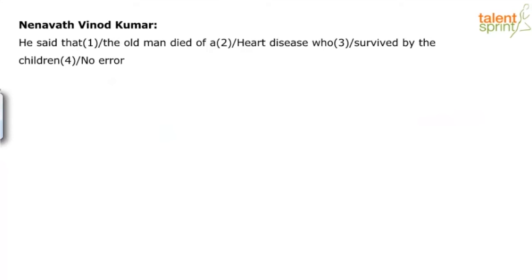And this is almost like a collocation if you ask me, because in a situation like this, usually that is the collocation. So let's see who's giving. I have option 2 and option 4, right? So in a situation, usually when you say someone was survived by so and so, it means that someone is dead. And here we know we are talking about the old man who died of the heart disease. Yes, correct. So which means, what do I need? So understand the context first. So the context is basically saying this person died and who is remaining, who is left of his relatives are his children. That's what the context is saying, right?